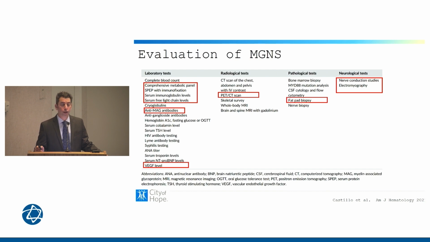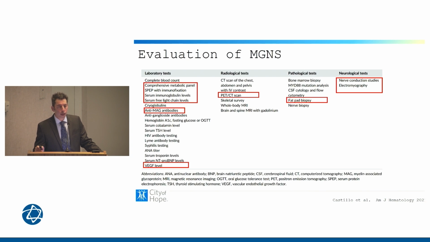And nerve conduction studies. I'm not a neurologist, I'm not an expert in reading these tests, but this is really very, very helpful for the neurologist in delineating the type of disease that may be present in a patient with peripheral neuropathy and a monoclonal gammopathy.